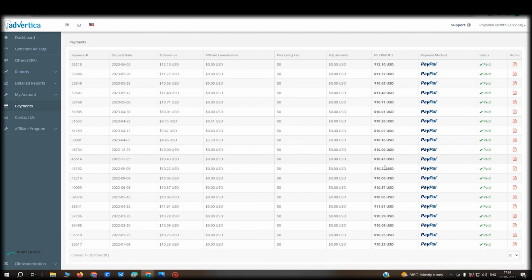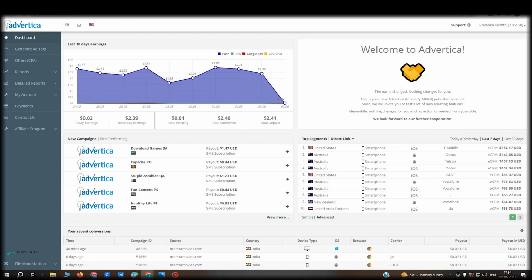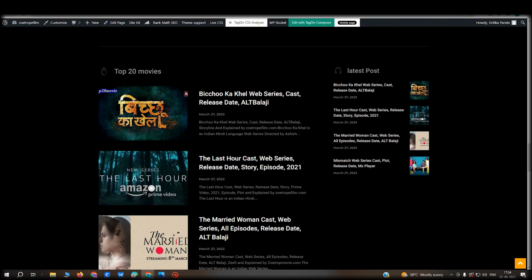So you can see how many payments I have taken in this, so every Thursday I get earnings. In this, you can see today I have got payment on 26th, 2023, and last I got payment on 28th, 2023, which means 3 or 4 days before that. Every weekly payment, whenever I have kept the minimum at $10, it is $10 on Thursday, so I get payout in this. I have done both these designs in the newspaper theme.